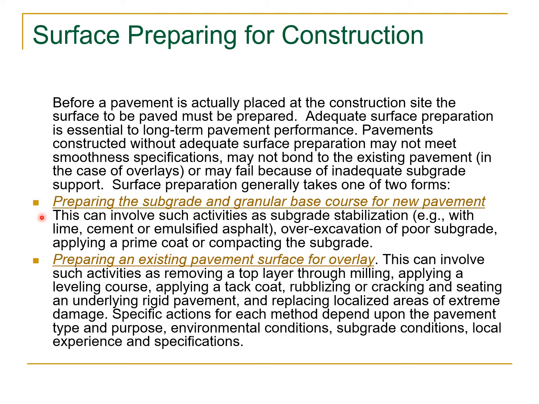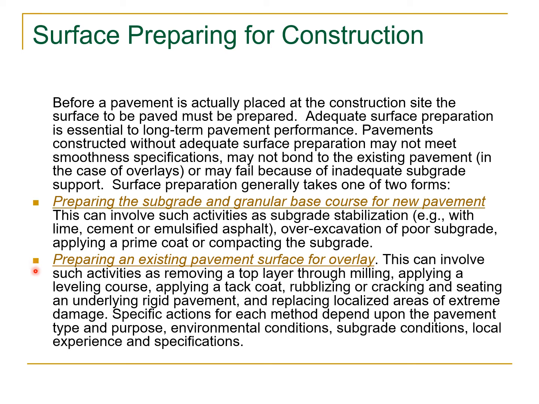Surface preparation generally takes one of two forms. The first is preparing the subgrade and granular base coats for new pavement. This can involve such activities as subgrade stabilization, for example with lime, cement or emulsified asphalt, over-excavation of poor subgrade, applying a prime coat or compacting the subgrade. The second is preparing an existing pavement surface for overlay.